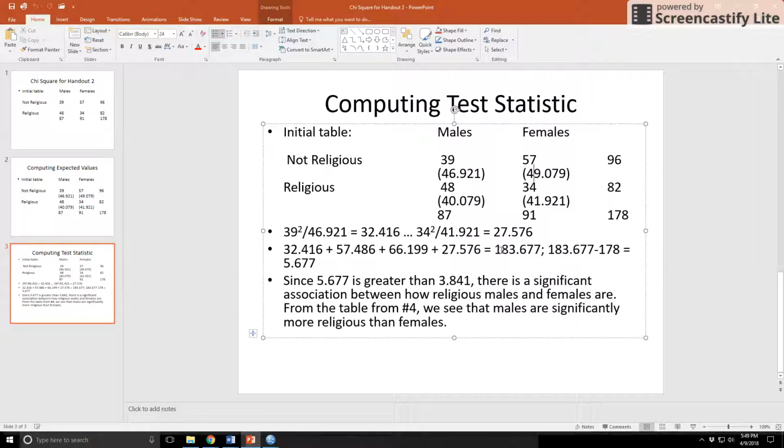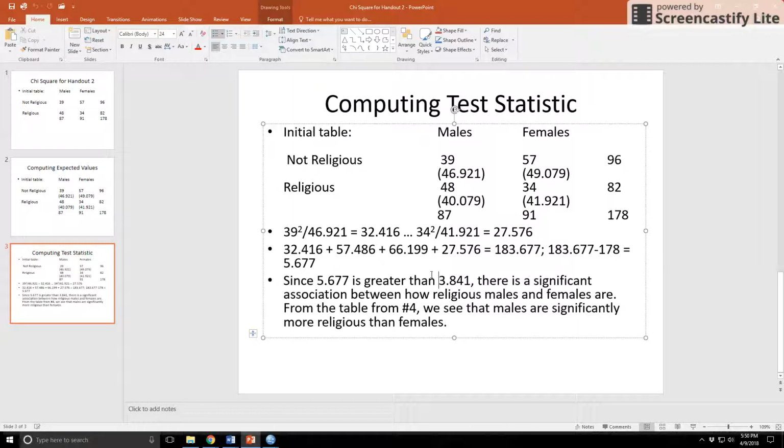Then that equals 183.677. I'm almost done. I almost have my test statistic. Once I get this number here, from it I have subtracted the grand total in my table, which is 178. I get 5.677. Since this is greater than this known value, that's just given, 3.841, if your test statistic, which I want you to report, is greater than this known value, there's a significant association going on here.